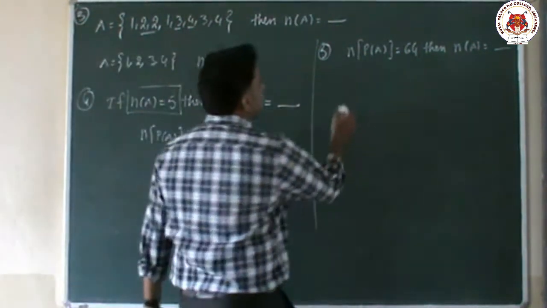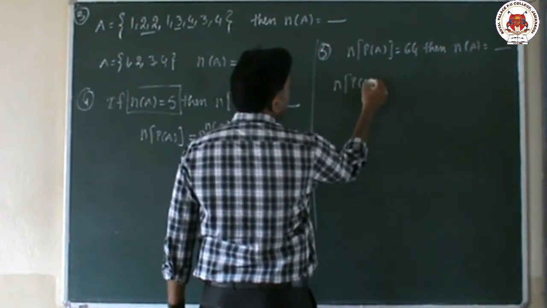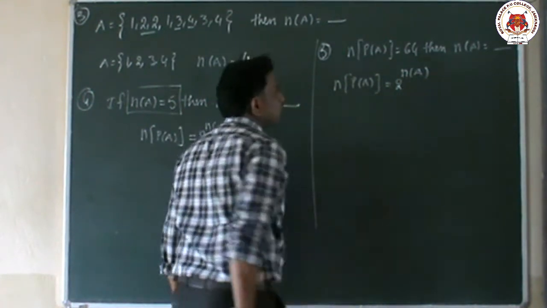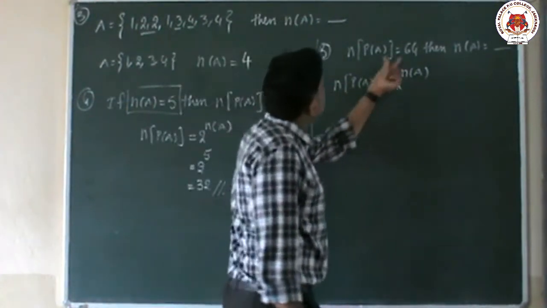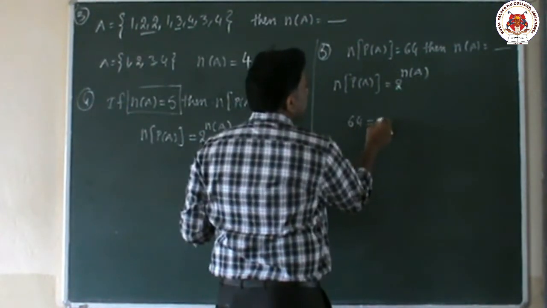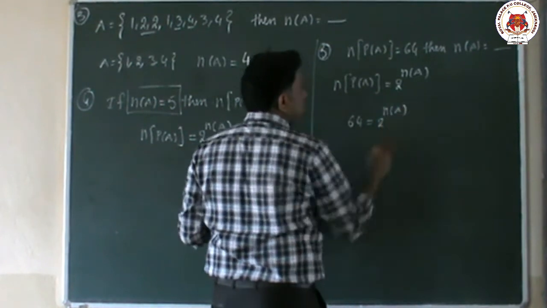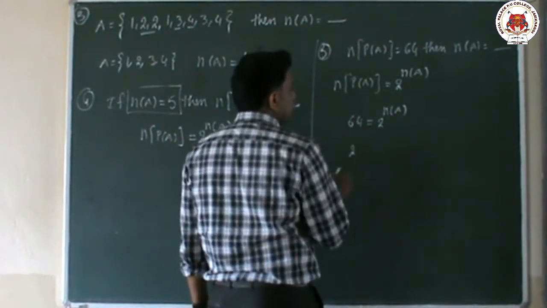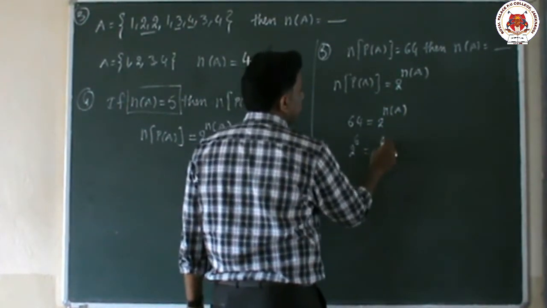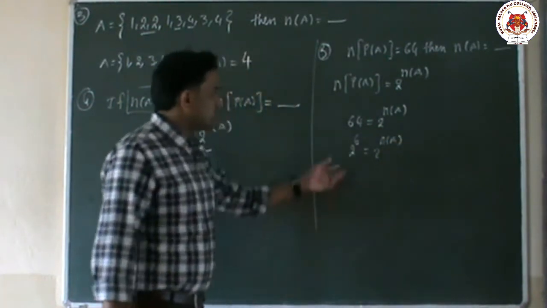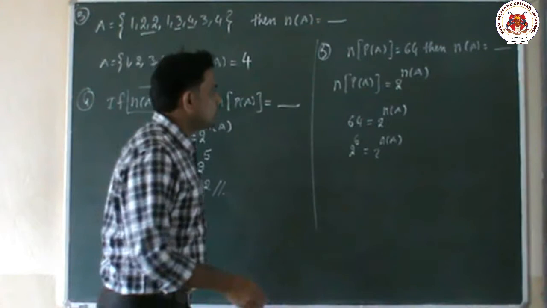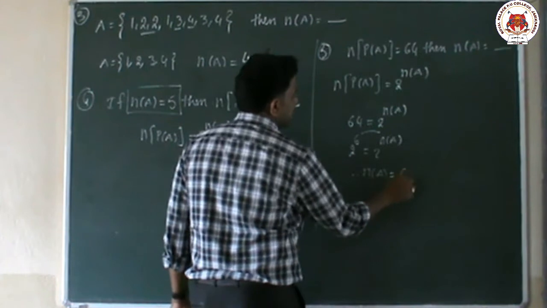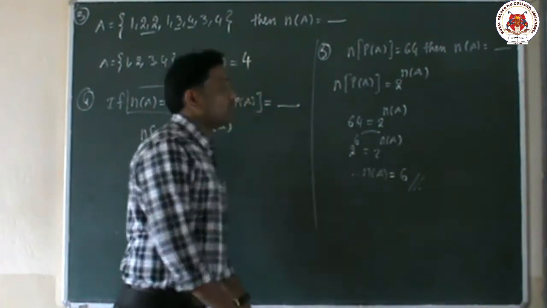We have the same formula. What is the formula? N of P of A is 2 to the power of n of A. But n of P of A is also already given. It is 64, equal to 2 to the power of n of A. So this 64 we can convert in terms of 2. It is nothing but 2 power 6 equal to 2 power n of A, because 2 power 6 is 64. So what is the n of A value finally? Therefore the number of elements in A is equal to 6. So one more time I am revising.